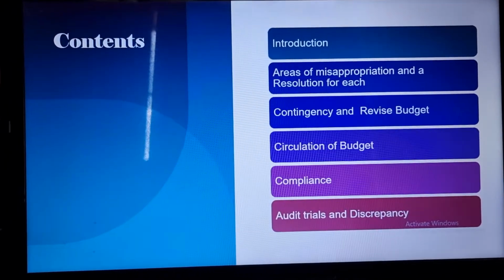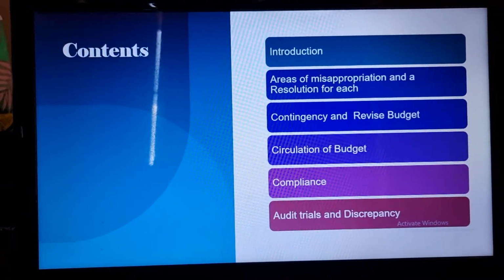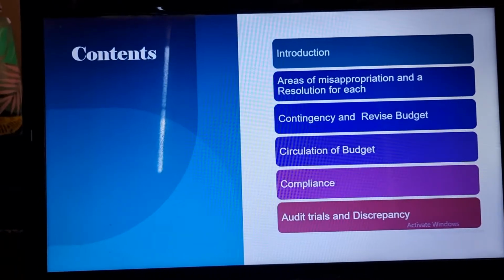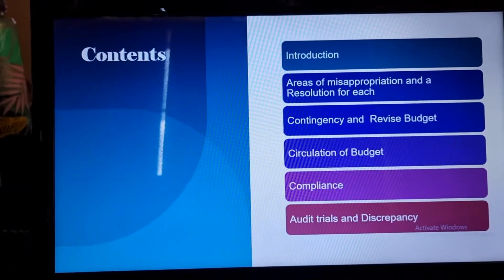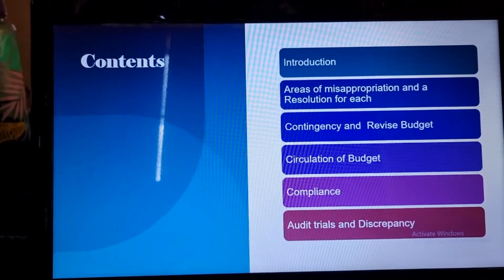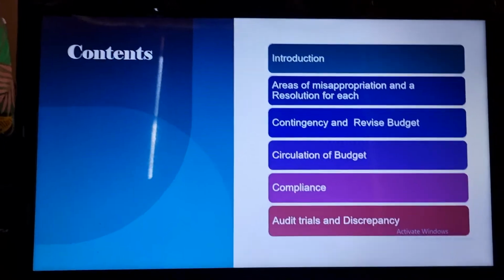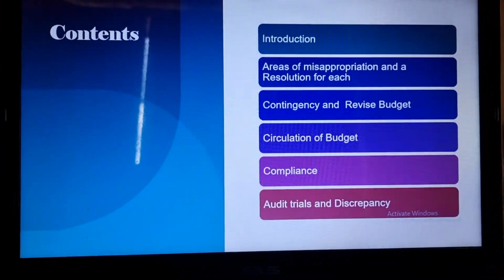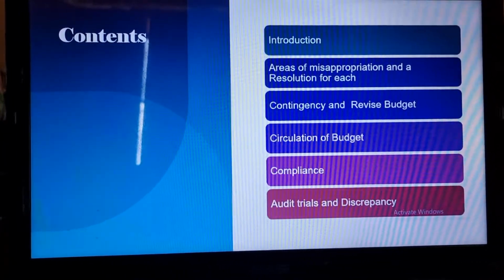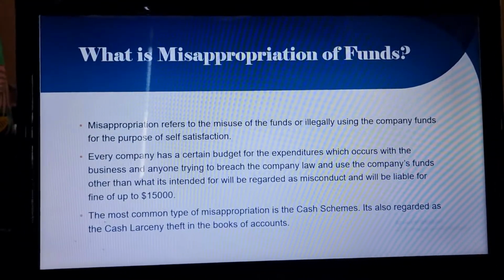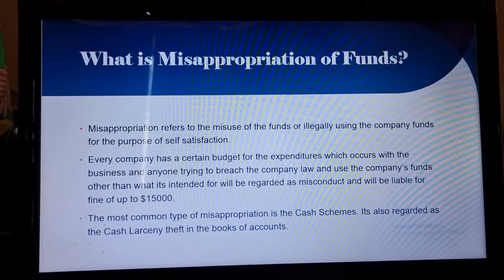On this presentation I'll be talking about misappropriation of funds. So these are the contents that I'm going to be speaking about in this presentation. It starts with the introduction of misappropriation of funds, the areas of misappropriation and the resolution for it, contingency and revising of the budget, circulation of the budget, the compliance factors, and the audit trials and discrepancy.